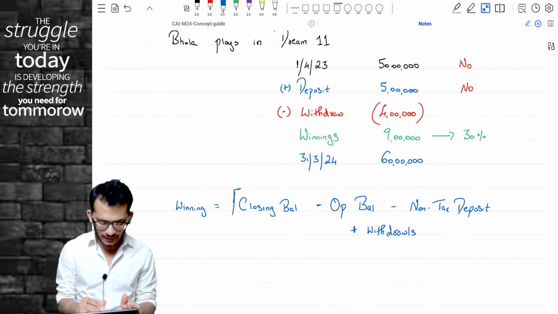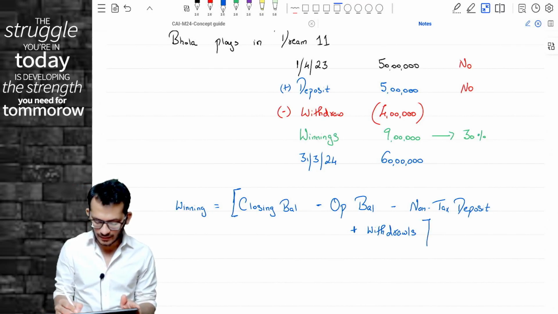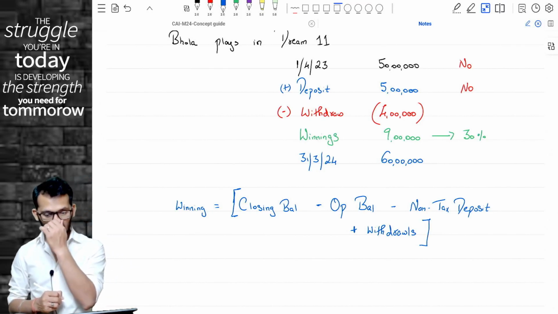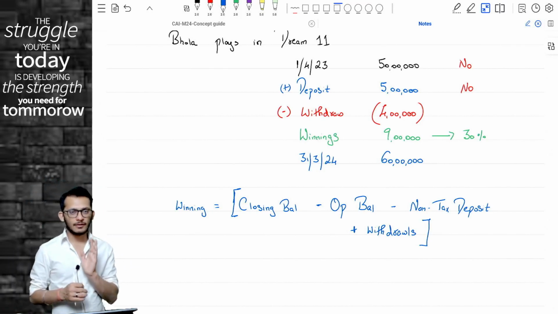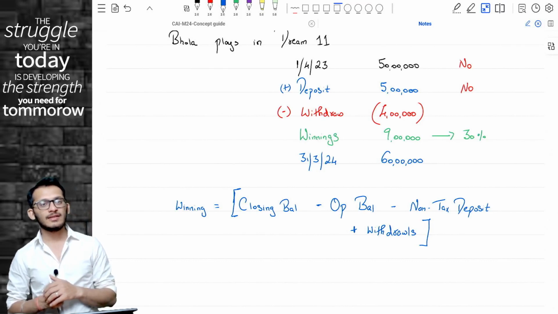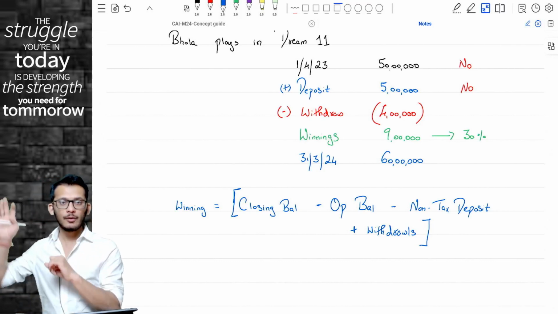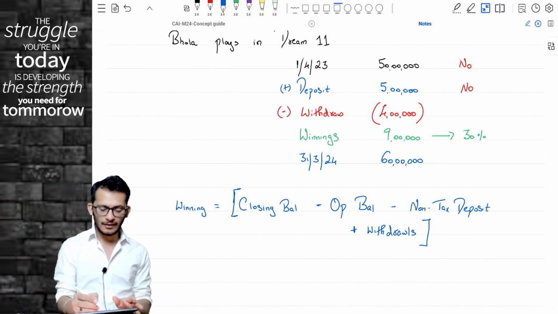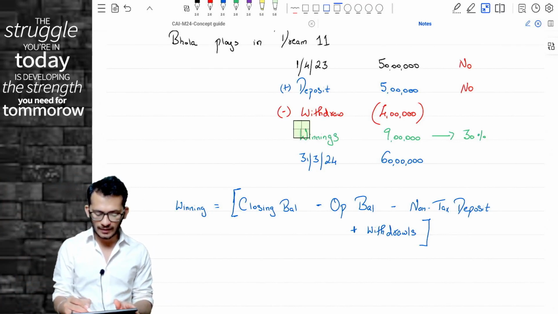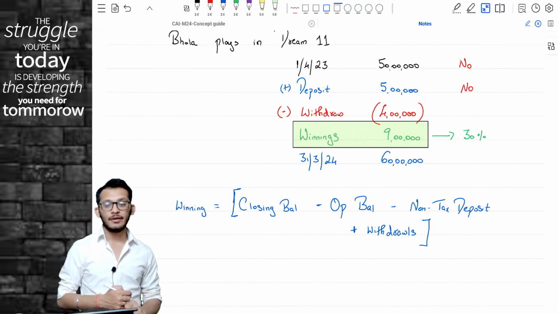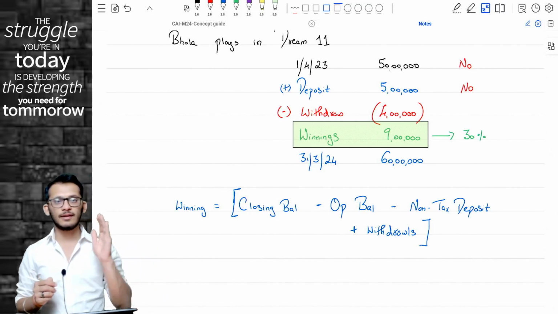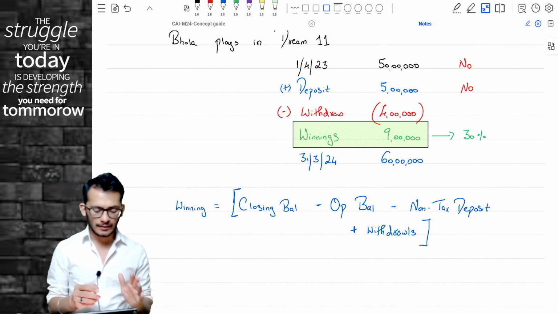If you want to find out the winnings of the person, it is closing balance minus opening balance minus non-taxable deposit plus the withdrawals. This is the best formula which income tax has notified, but it looks complicated. Therefore, to avoid all that, you can use your logic. At the end of the day, what you are going to tax is the winnings of 9 lakh rupees. If you can follow the sequence of events, you will get the same number.